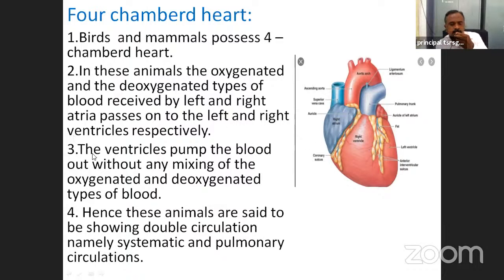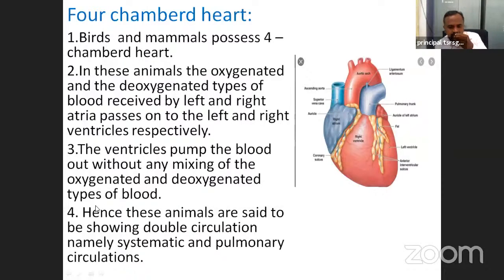Next, the ventricles pump the blood out without any mixing of the oxygenated and deoxygenated types of blood. See, the right atrium, with deoxygenated blood, opens into the right ventricle. Next, the left atrium, with oxygenated blood, enters into the left ventricle. They do not mix the blood.